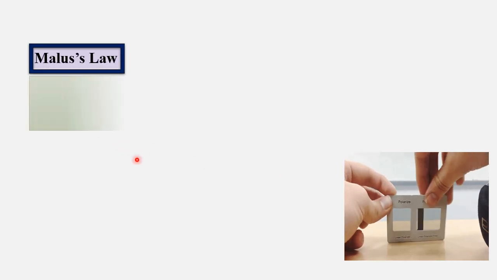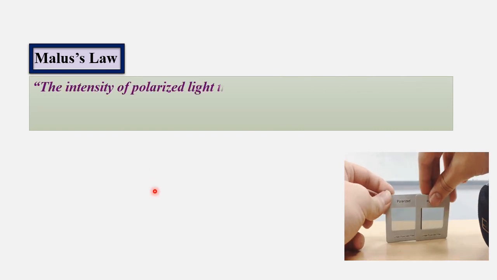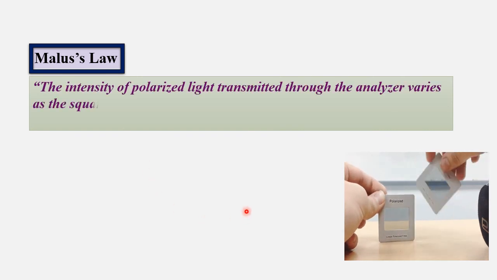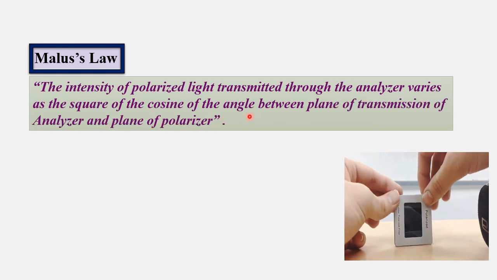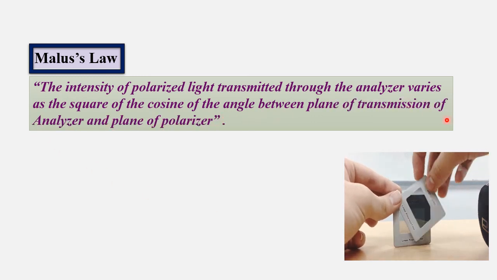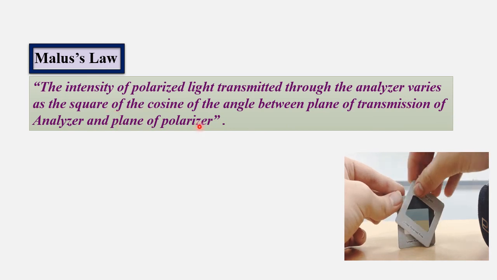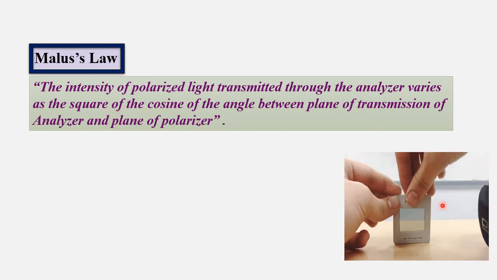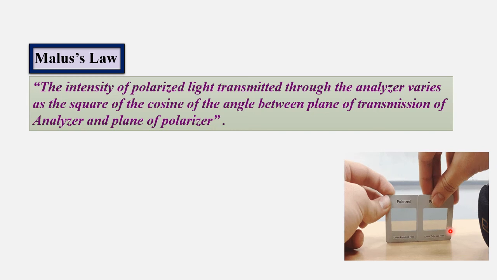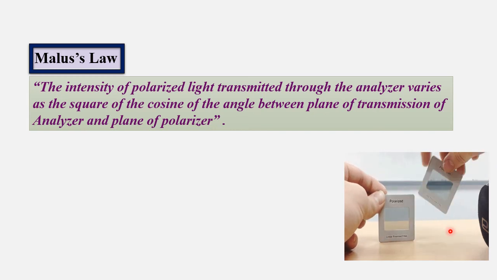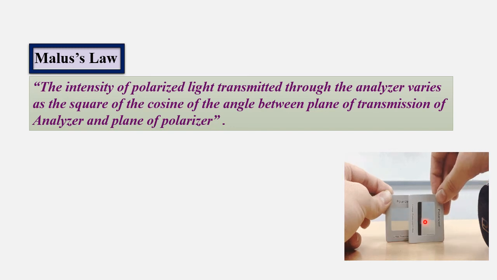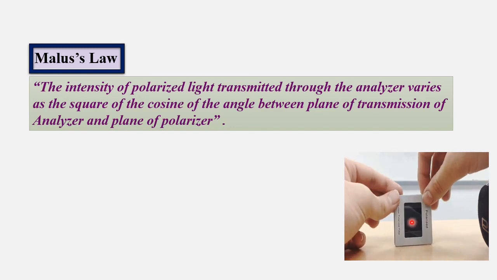Here Malus law tells that the intensity of polarized light transmitted through the analyzer varies as the square of the cosine of the angle between the plane of transmission of the analyzer and the plane of the polarizer. You can see in this diagram. If it is rotated completely by 90 degrees, what will happen? It will appear dark, because it is completely blocked.